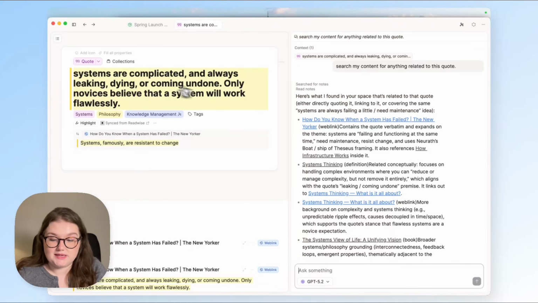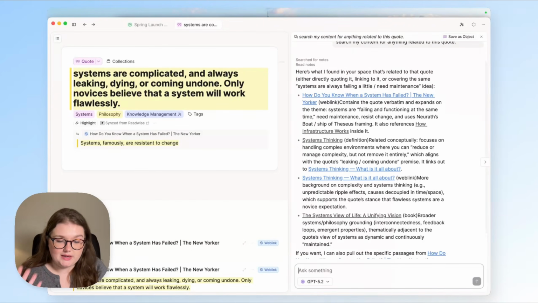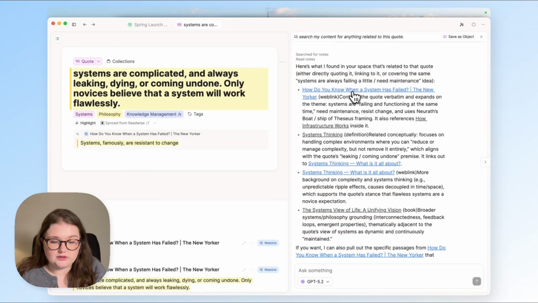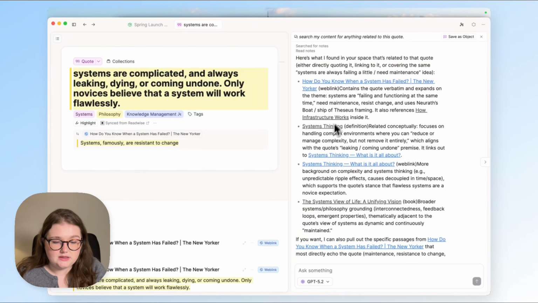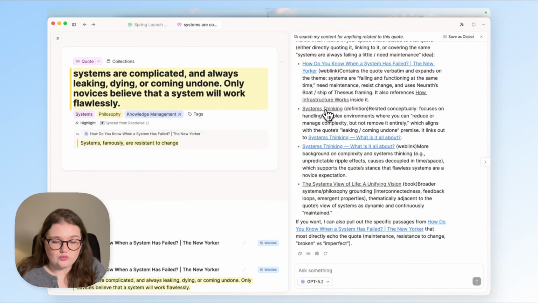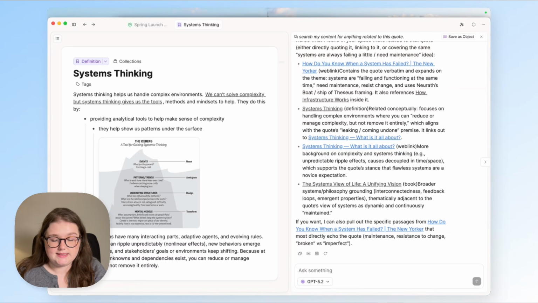There's a lot of content in this space about systems, and when it searches your notes and it gives you an answer, it can also link back to both actual web links, which it's told me it is here, or to my own content within the space, and I can browse it from that chat. So the whole point of these changes to the AI assistant is to help you do more with much less effort.